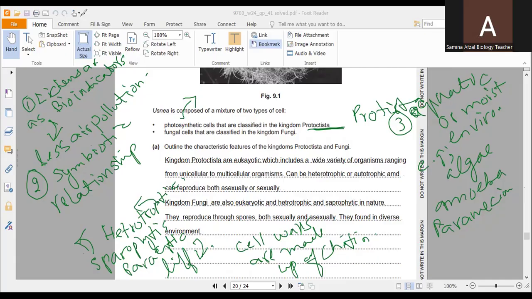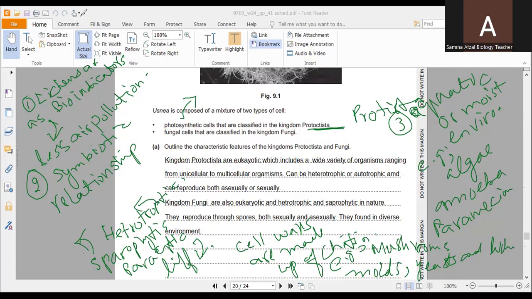Examples are mushrooms, which grow at humid places, molds, yeast, and lichens.